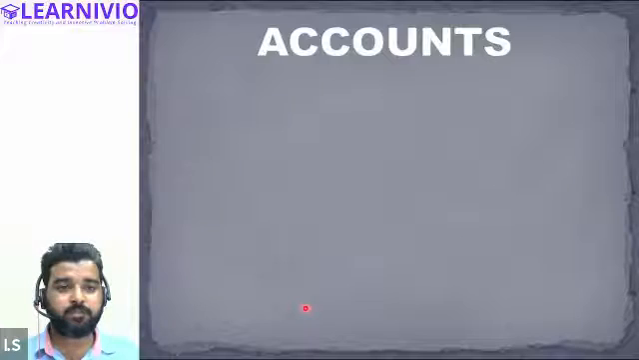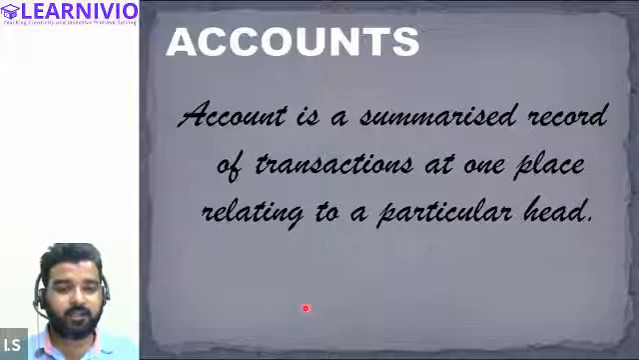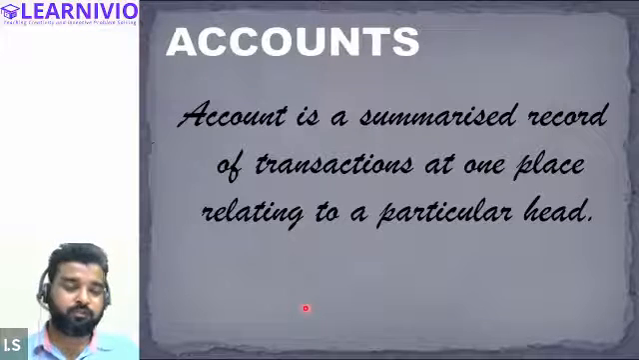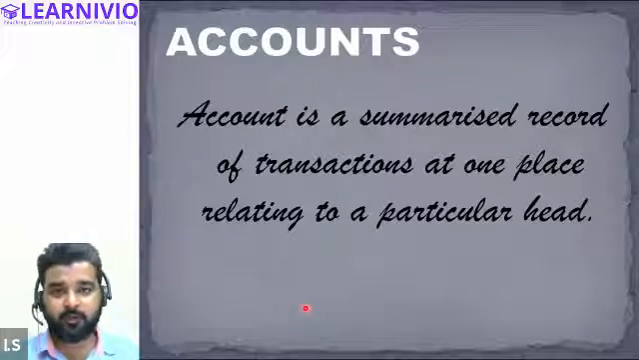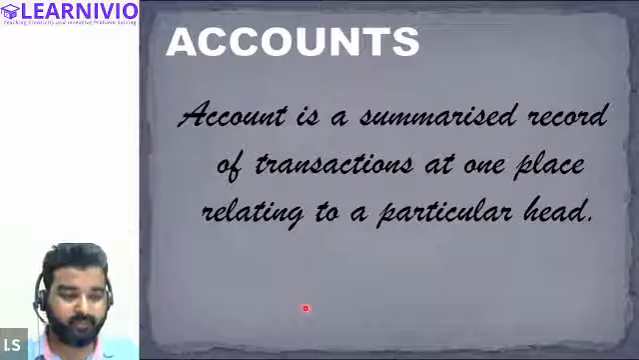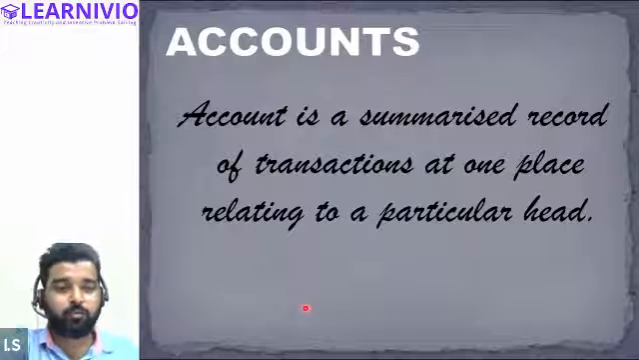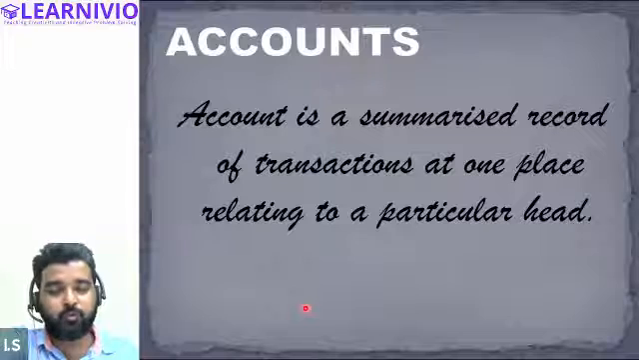Accounts is basically a summarized record of transactions which contains similar transactions relating to a particular head at one place, right? Transactions relating to sales will be recorded separately in a separate account. Transactions relating to cash will be recorded separately in a separate account. Bank will be recorded separately in a separate account. So we make separate accounts, separate heads for different transactions, just to facilitate that, sometimes if we want to know the value of purchases only. Let's say I don't want to know everything about the business, I just want to know the sales position of the business.